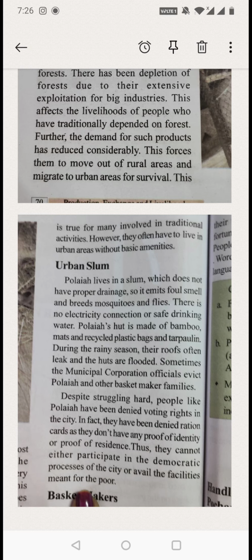There is no electricity connection. Even the current facility, like electricity, is also not there in those areas. No safe drinking water, means proper drinking water will not be available. Polaya's hut is made of bamboo mats and recycled plastic bags and tarpaulin. So how are these huts? Okay, now there are no proper facilities, no drainage, no drinking water, no electricity.